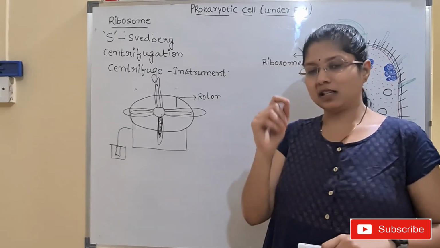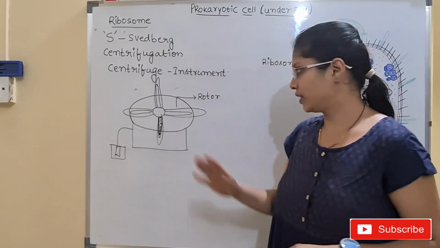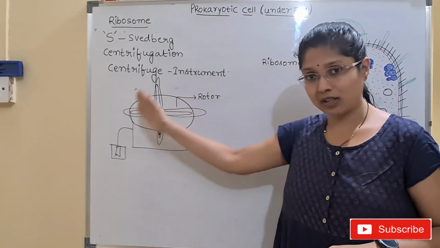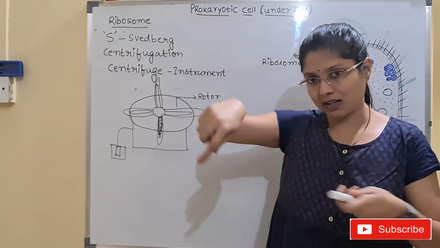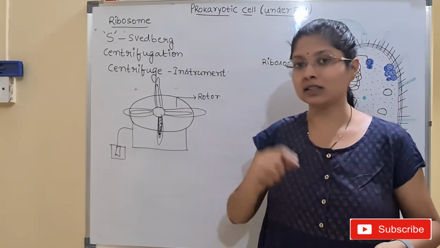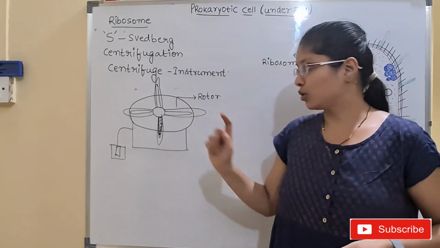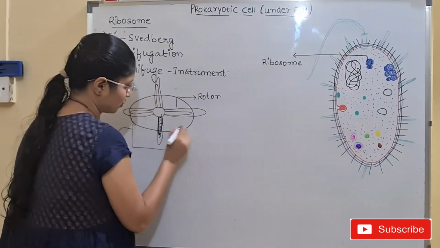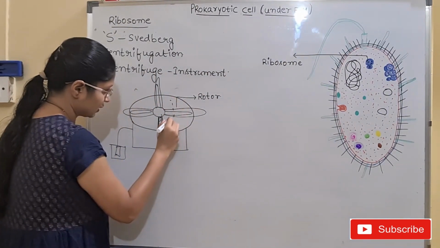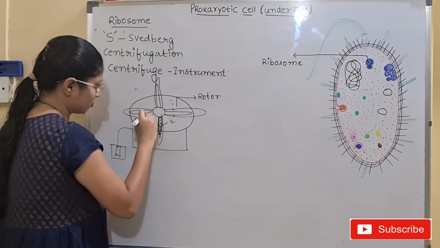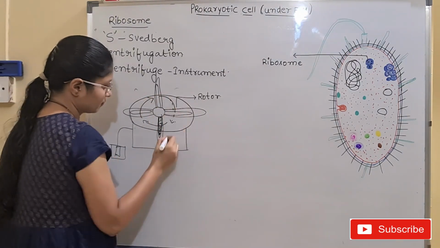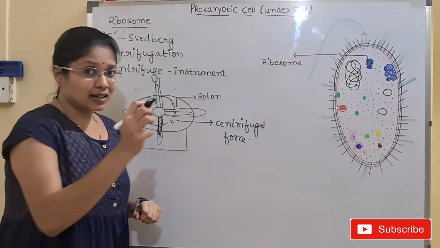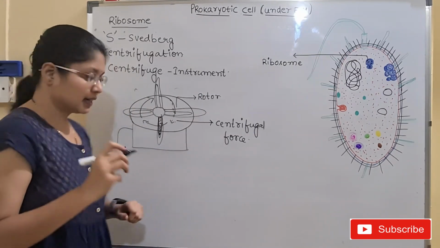Then what is the external force that is given here? We have the centrifugal force. When it is rotating in a circular path, which force is acting, children? The centrifugal force. So the external force that is applied here is the centrifugal force. And what is the other force which is acting upon the particles?